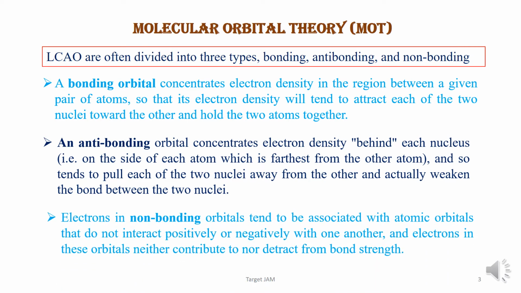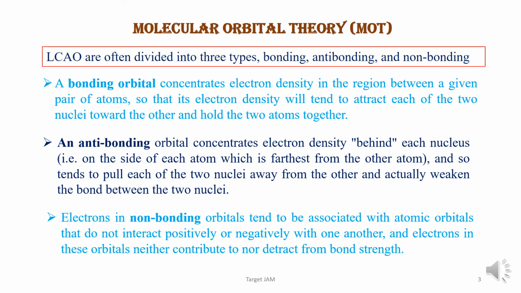Electrons in non-bonding orbitals tend to be associated with atomic orbitals, and they do not interact positively or negatively with one another. And electrons in these orbitals neither contribute to nor detract from the bonding strength. So there are basically three types of bonding. In case of bonding, electrons are concentrated in between the two nuclei, and it increases the bonding strength.